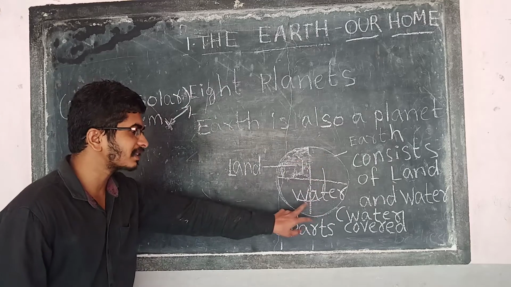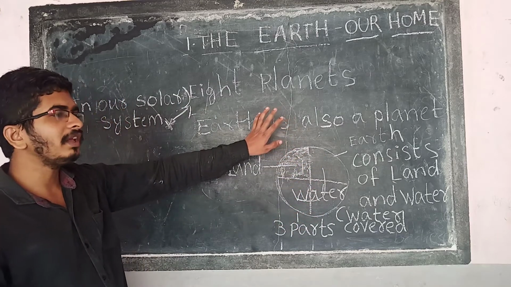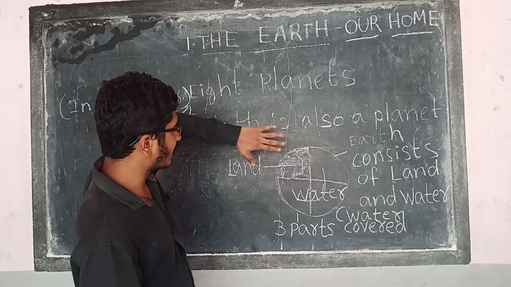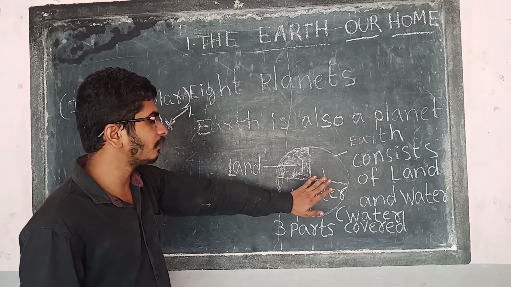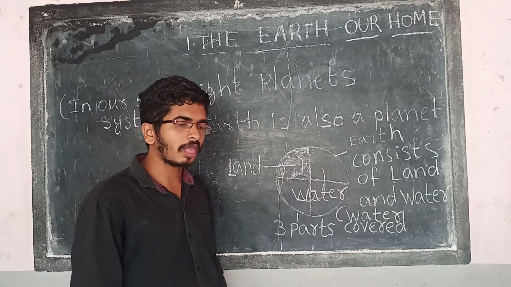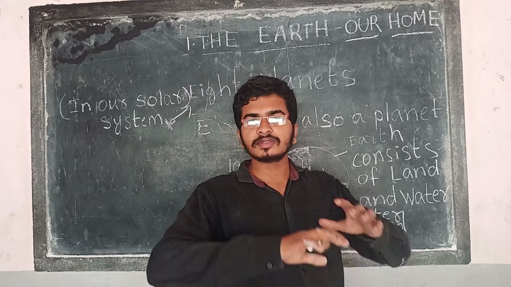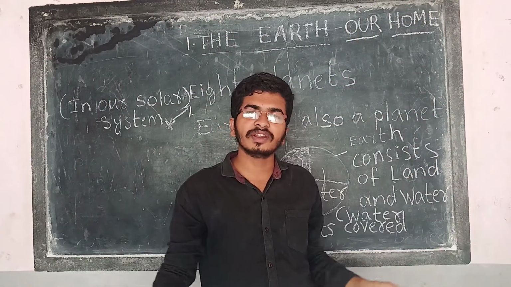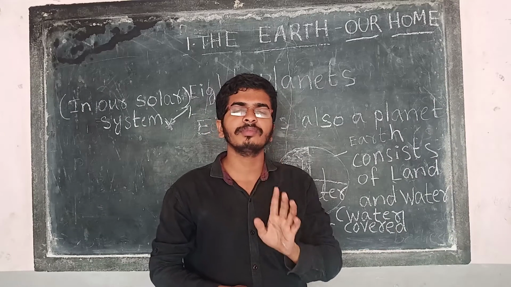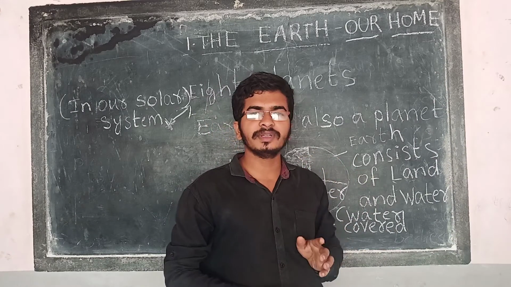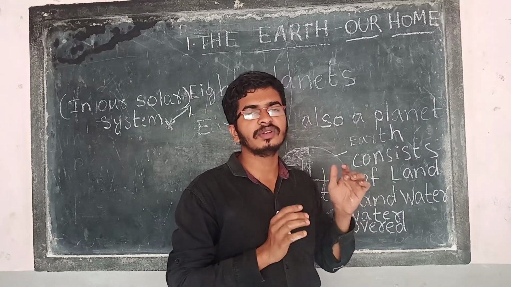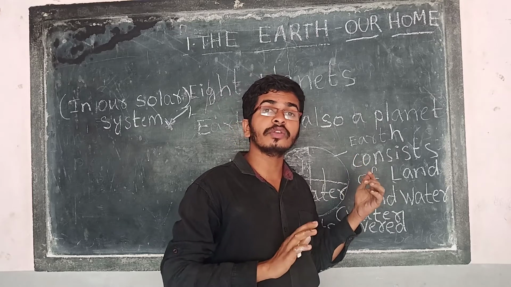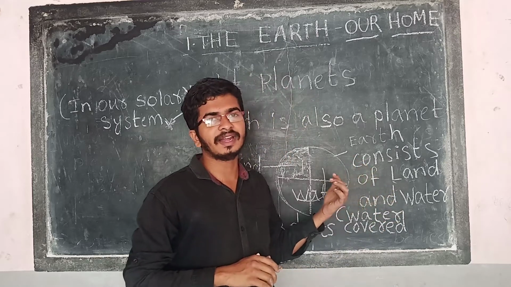So 3 parts covered with the water. Only 1/4 part is covered with the land. 3/4 is covered with the water. So on the earth mostly it is covered with the water itself. Only 1/4 is land. That means the small area is only land. The oceans are very big compared to the land.